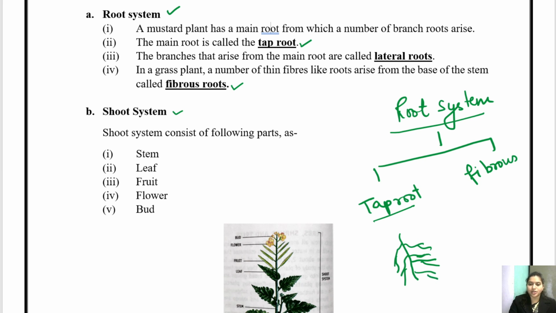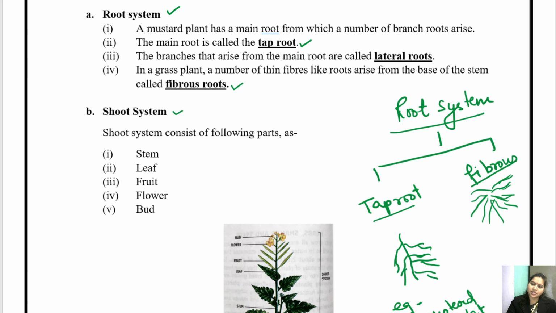This is taproot, and this we find in the mustard plant. सरसों का पेड़ बोलते हैं mustard plant. So this type of root system we can see in the mustard plant. But if we observe the root of grass, it is not of this type. It is very fibrous. It does not have any main branch. It is attached like a fiber, randomly spread.